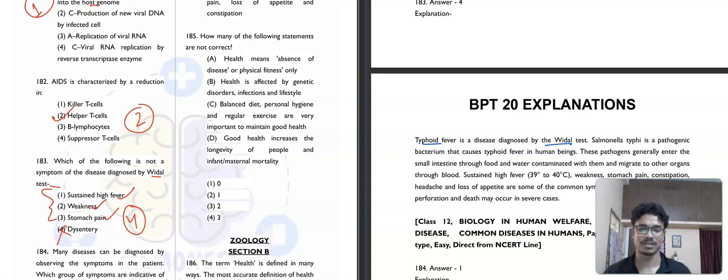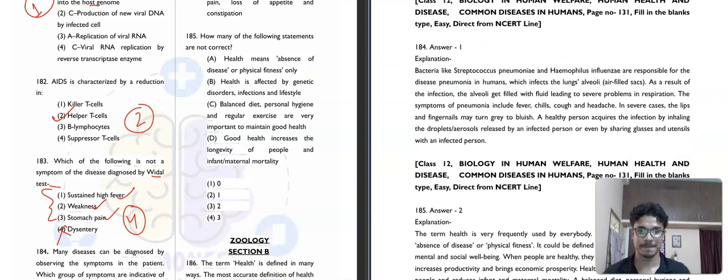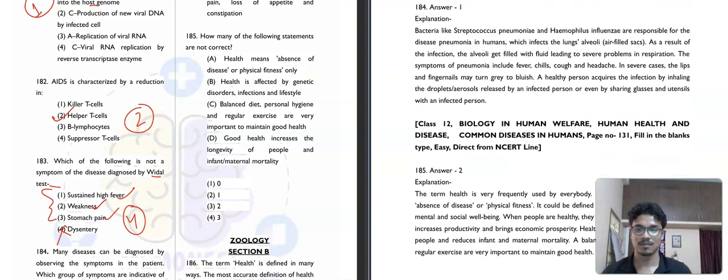Question number 185. How many of the following statements are not correct? Health means absence of disease or physical fitness only. No. Health is affected by genetic disorder. Correct. Balanced diet. Correct. Good health increases longevity. All are correct. So the one that is not correct is the second option. Only one is not correct.